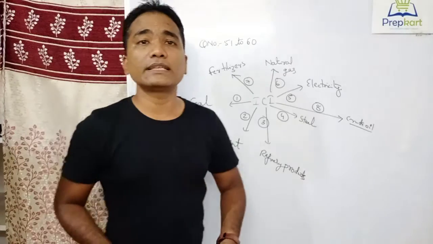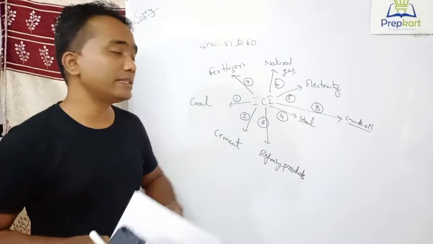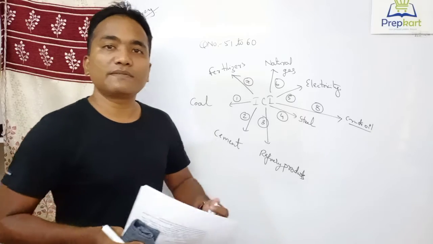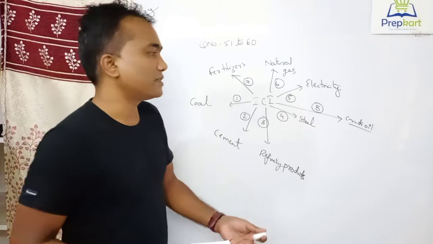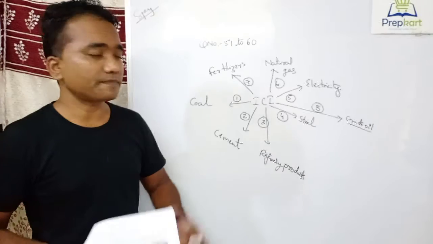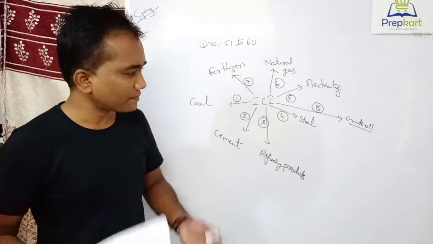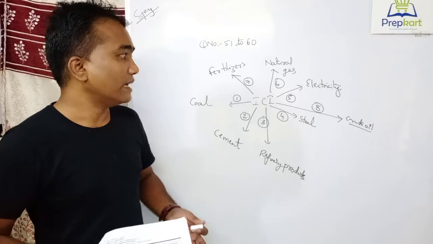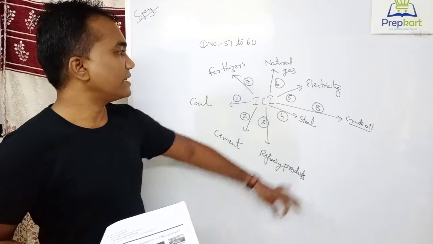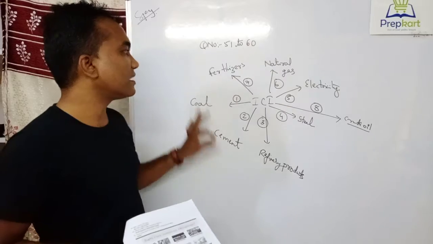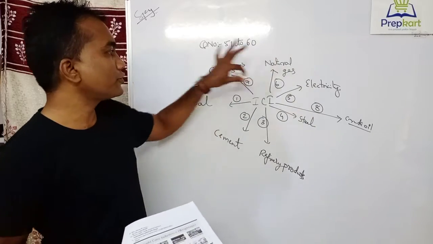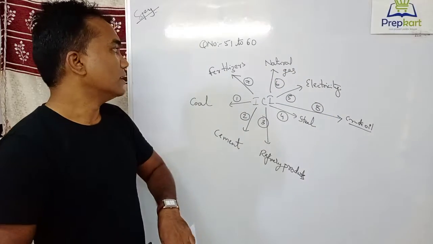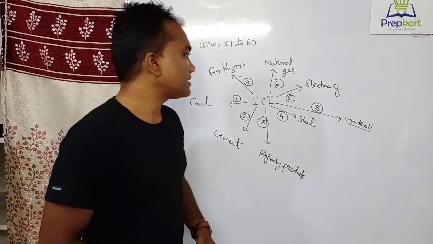For example, the index of industrial production has 3 parts. In the index of industrial production, the first part is related to manufactured goods, the second thing is mines, and the third thing is electricity. Actually, the major components in that are the core industries. So their contribution is nearly 40% in the index of industrial production. So these are the 8 core industries.